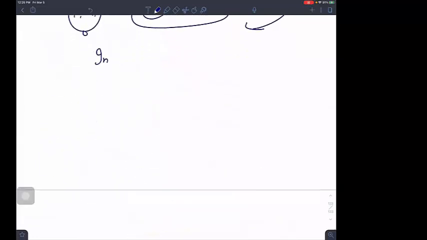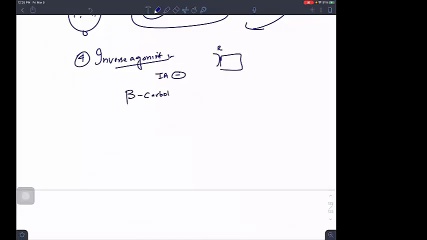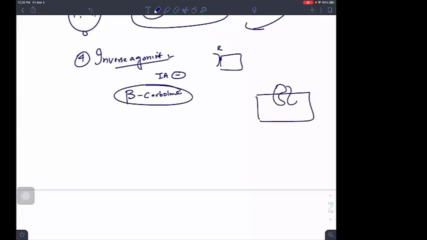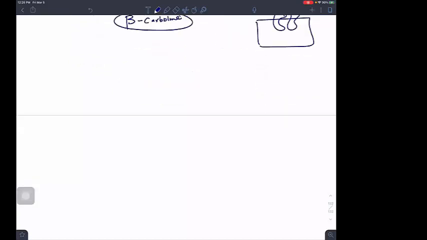Now, if I talk about inverse agonism or inverse agonist, it's the fourth one. An inverse agonist is that type of drug which goes to the receptor and produces the opposite effect. So its intrinsic activity will be negative. The best example is beta carboline. We have benzodiazepine receptors, chloride channel. So beta carboline is an inverse agonist. Okay, I hope you have understood this topic.